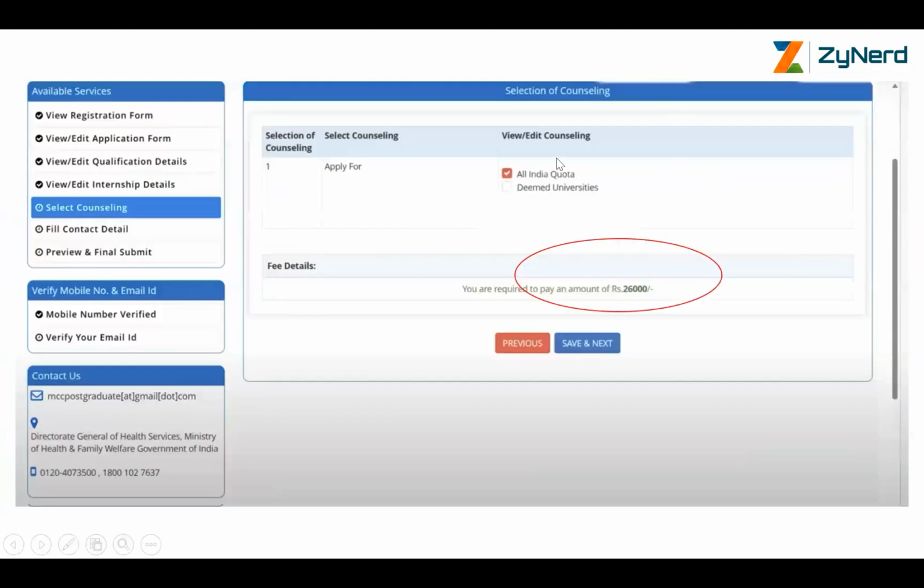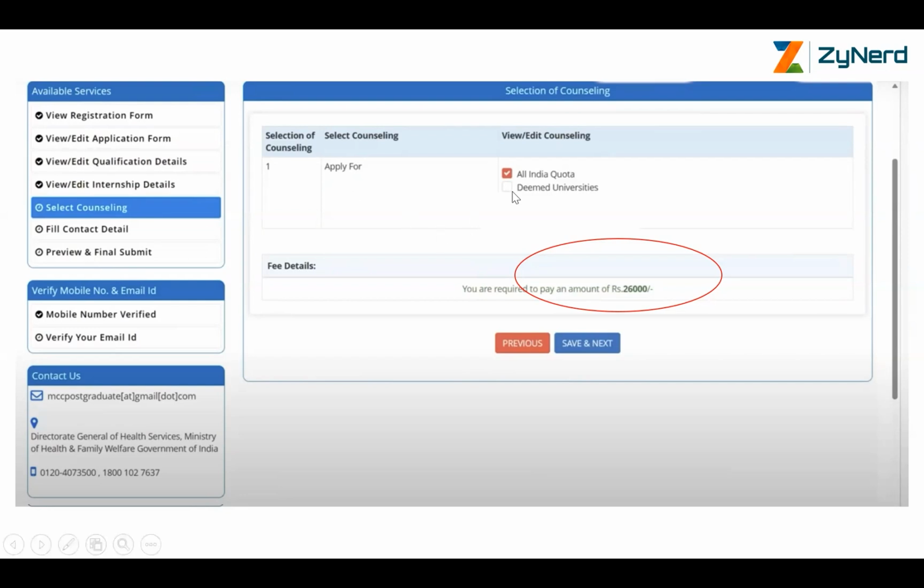Now, you need to apply for the counseling. Under the selections, you will see All India quota and deemed universities. If there is something else, get back to us in the group. Our Telegram group is active and we are answering queries. You can join the Telegram group for more information. It is available free of cost, and we also have our portal-based subscription for complete All India counseling. All India plus all states information will also be up to date.